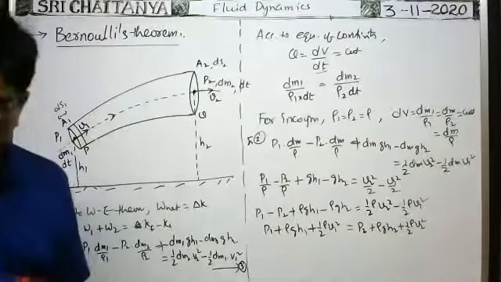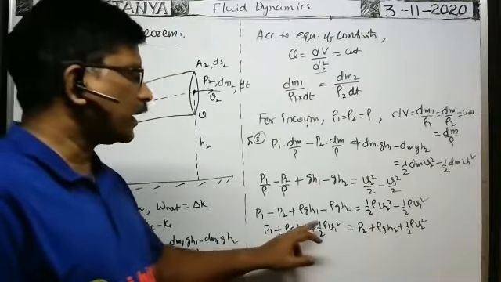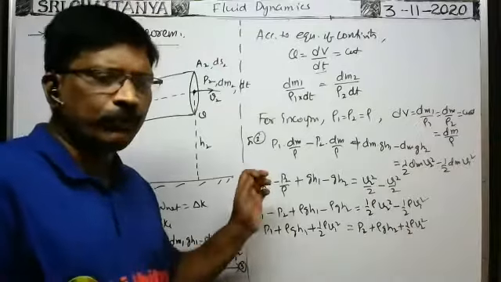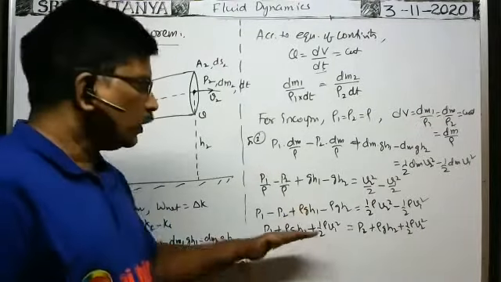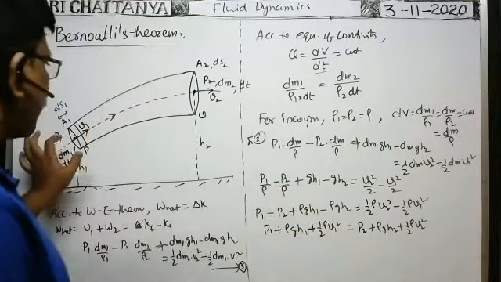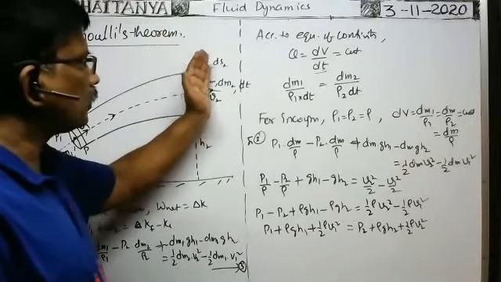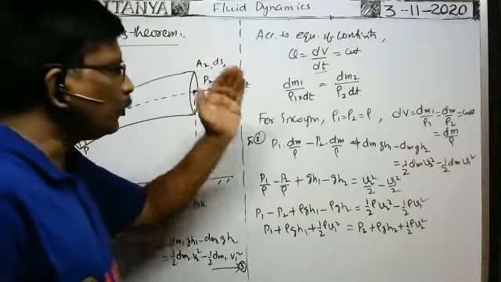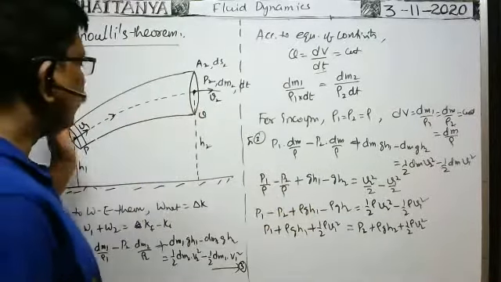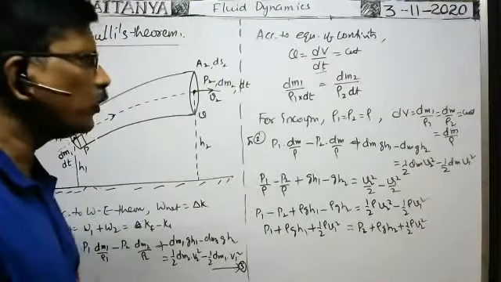So from this equation, it is clear that pressure energy per unit volume, potential energy per unit volume, and kinetic energy per unit volume are the three types of energies possessed by any fluid. So total energy of the fluid per unit volume at this cross section is the same as total energy of the fluid per unit volume while coming out through the other cross section of the tube. That indicates that energy of the fluid flowing through the tube per unit volume remains constant through any cross section of the tube, no?